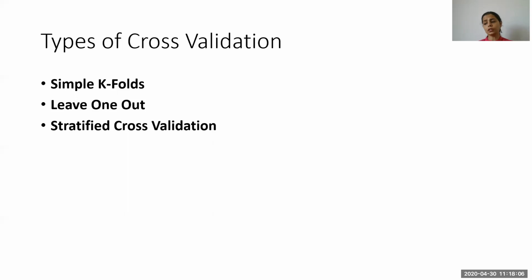In stratified cross validation, when we split our data into different blocks or folds, we want to make sure that each fold is a good representative of the whole data. The most basic idea is that we want the same proportion of different classes in each fold.